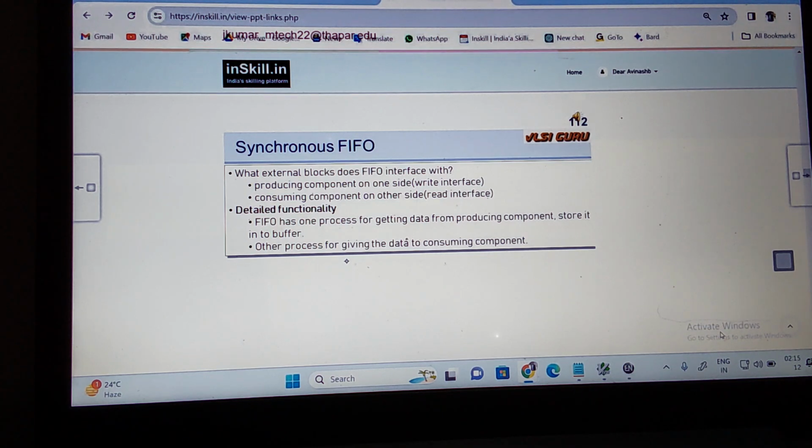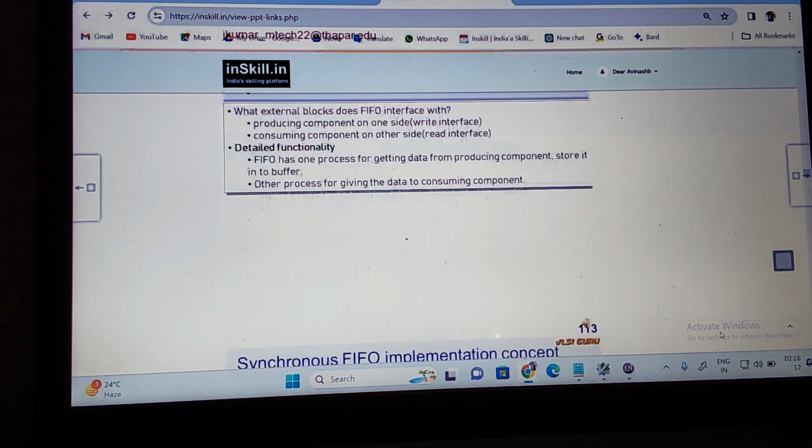Two processes basically. One process for getting the data from the producing component and storing it into the buffer. The other process is for giving the data to the consuming component. Get it from the producer, give it to the consumer. In between, the buffer is storing, and along with that it will get and give. Is it clear? Now let us see how to build this.